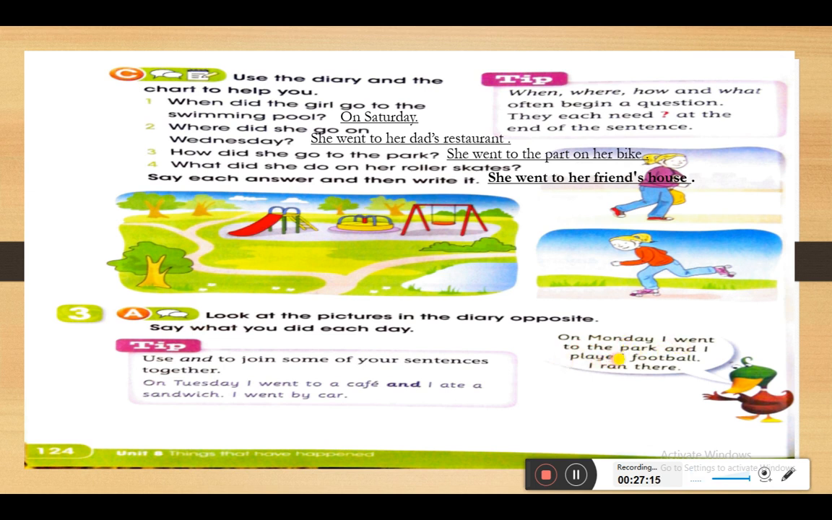I went to the park. So where did you go on Monday? I went to the park. What did you do at the park, ducky? I played football. Very good. What else did you do at the park, ducky? I ran there. So what is the past of the verb run? The past of the verb run is ran. Run, ran. So I played football and I ran there. Okay, so let's move to talk about you.